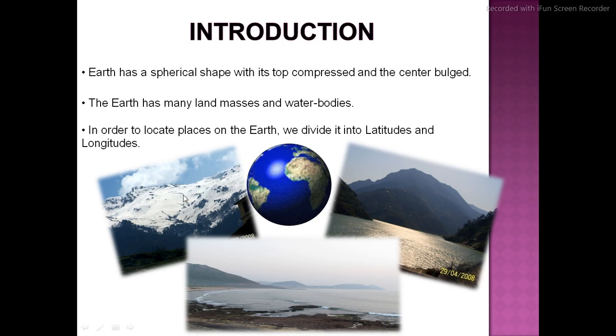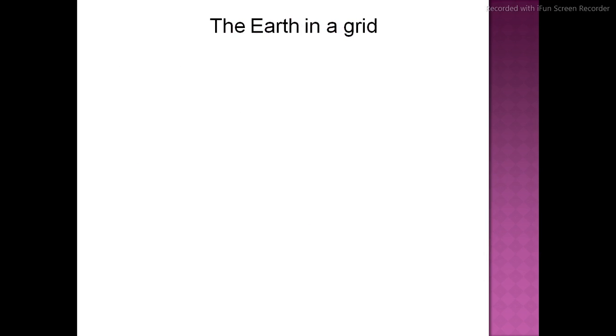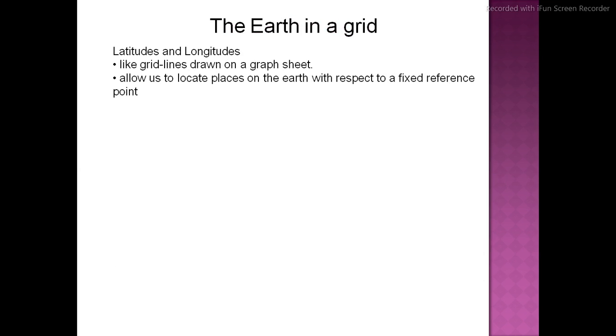Moreover, you are seeing here the mountains, oceans, right? Next, to make you understand longitudes and latitudes, first I am going to explain a few very important things which allow us to locate a place on the earth with respect to a fixed reference point.